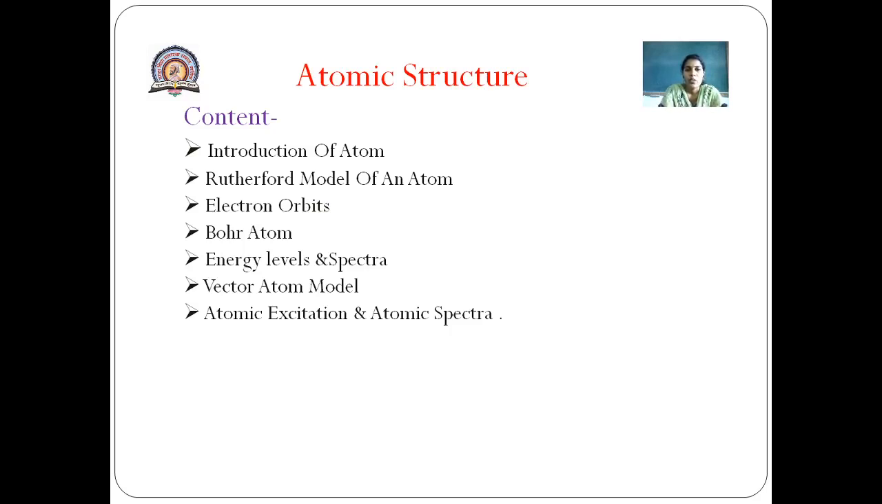In the next lecture, we will discuss the vector atom model. The vector atom model is based on the concept of space quantization and electron spin. Here we will discuss different quantum numbers: the principal quantum number, orbital quantum number, orbital magnetic quantum number and spin quantum number. And in the last lecture, we will discuss atomic excitation and atomic spectra, how excitation and de-excitation of a molecule occur. Here we will perform one experiment called the Franck-Hertz experiment.